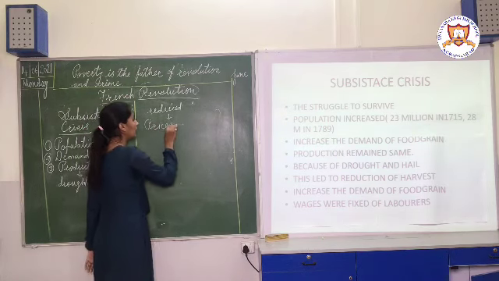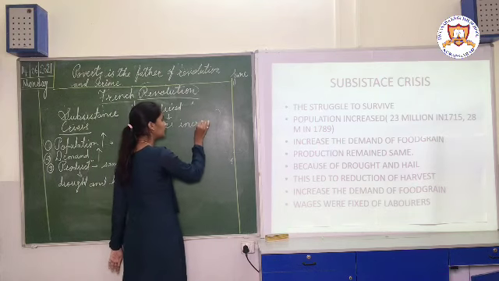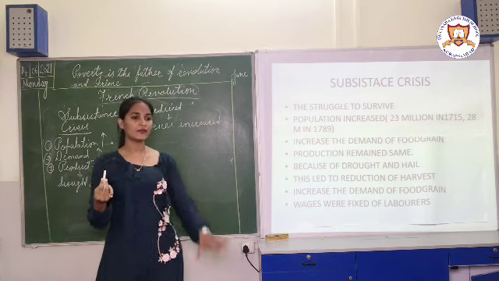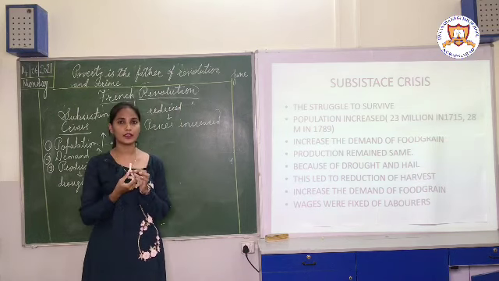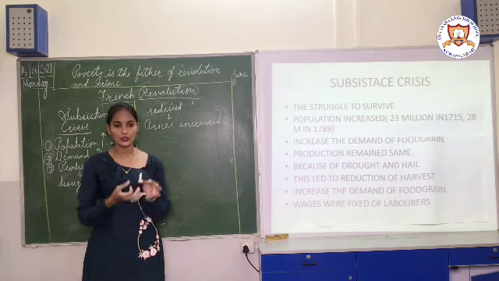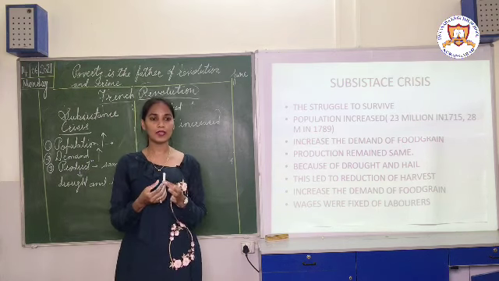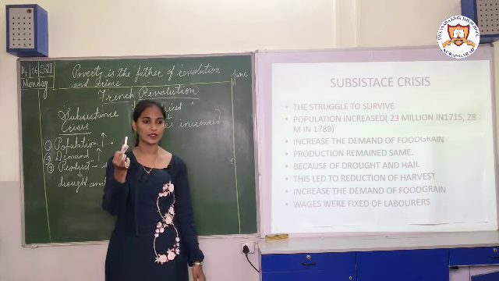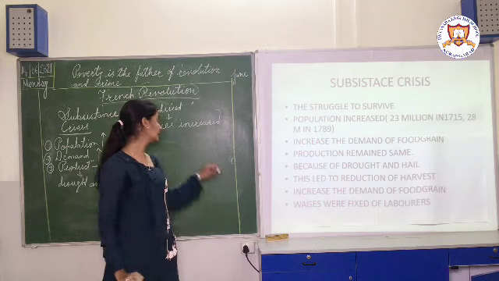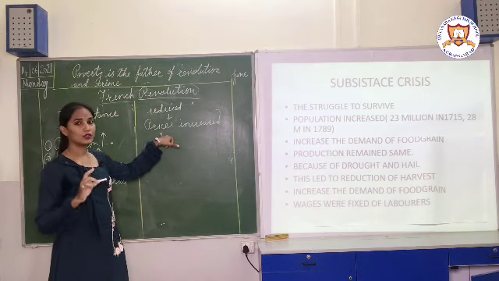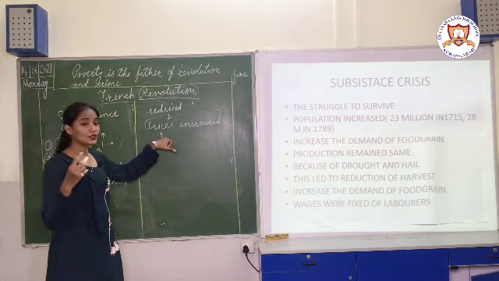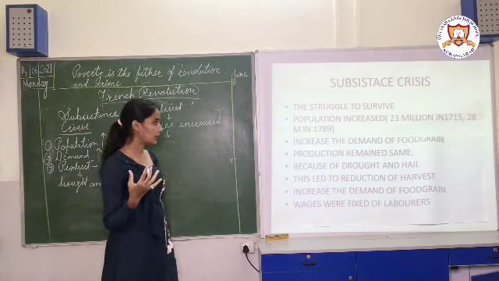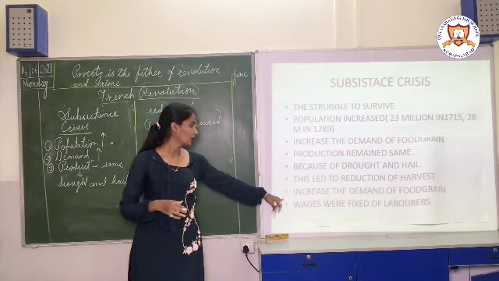Prices increased. Now how did the prices increase? Suppose for example, I have one chalk and 5 children are there. The production of chalk is the same, or we can say it is less. So among these 5 children, whoever has more money, I will give that chalk to that person. It means that the value of this chalk increased, right? So in the same way, at that time, the price of the food grain also increased.